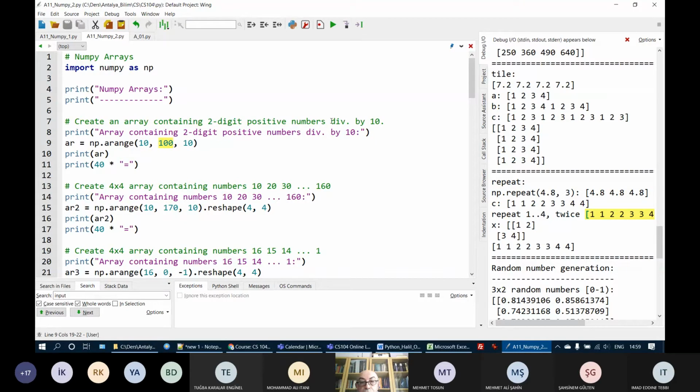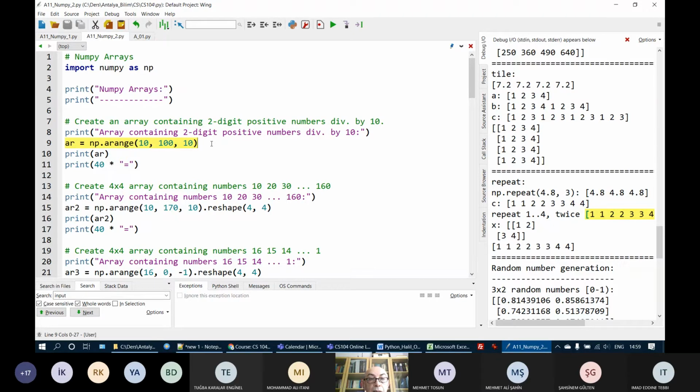And since I want them divisible by 10, it has to increase by 10: 10, 20, 30, etc. up to 90. So this is the answer to this question. If I say in the exam, write a Python statement which creates an array containing 2-digit positive numbers which are divisible by 10, the answer is this one. Okay, you will have to write only one line.